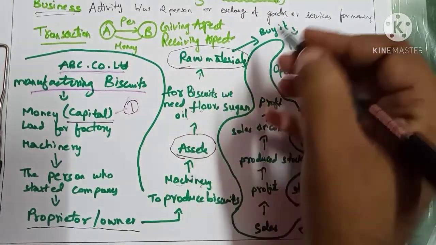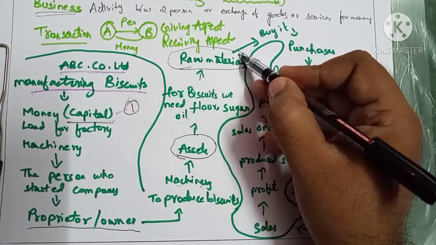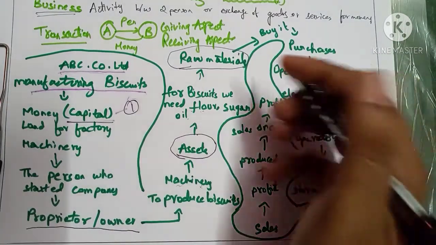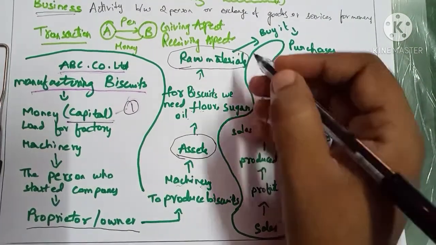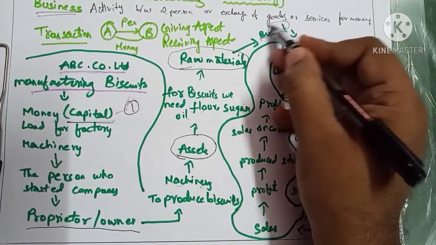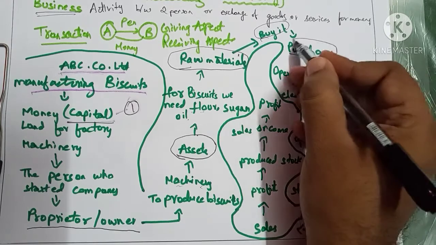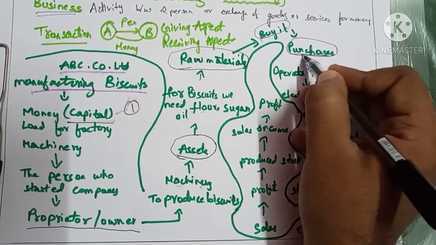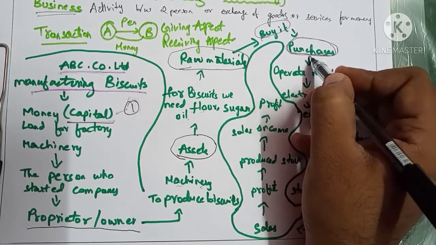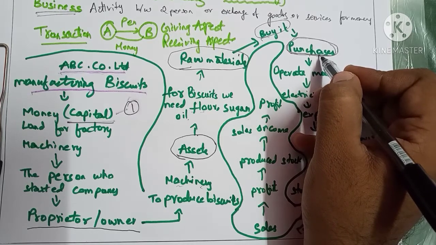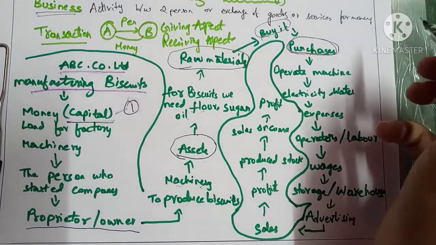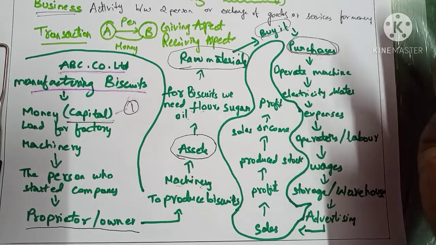Then next, we cannot produce raw materials, so definitely we are going to purchase the raw materials from someone else. So buying the raw materials is called a purchase. Purchasing anything for the business is called a purchase. Okay, we have purchased the raw materials.